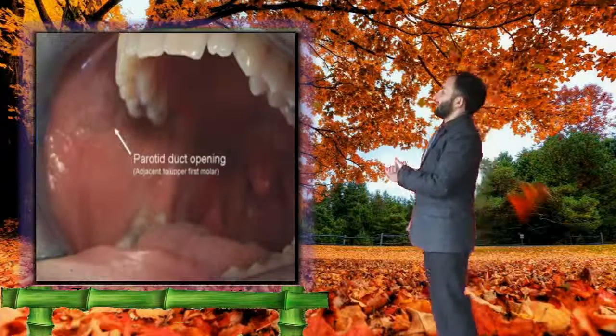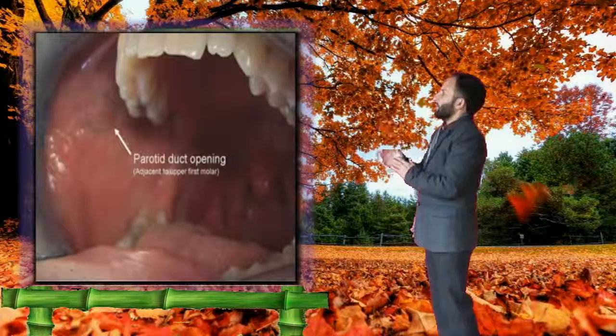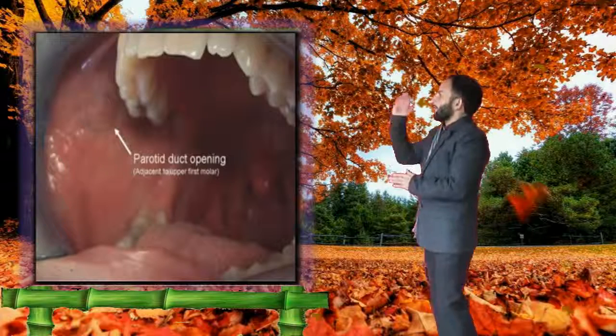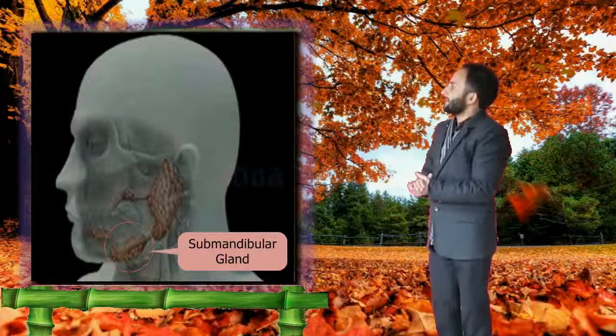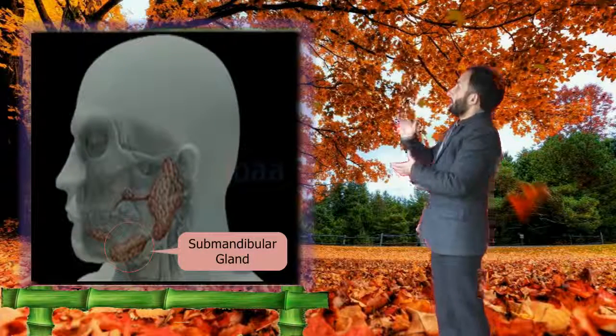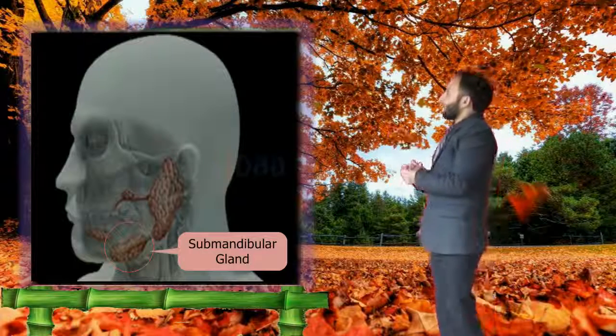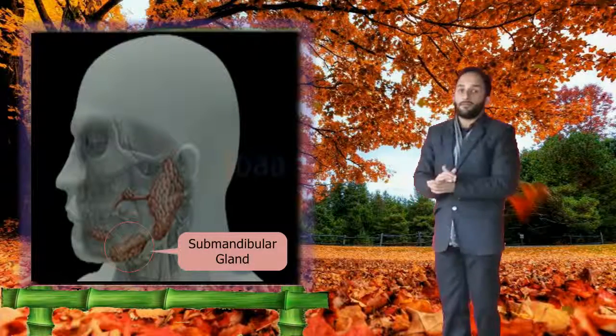Parotid glands open into the mouth through parotid ducts adjacent to the upper molar. Viral infection of these glands causes swelling and pain. This disease is called mumps. The next gland is the submandibular or submaxillary gland. These lie at the angles of the lower jaw.